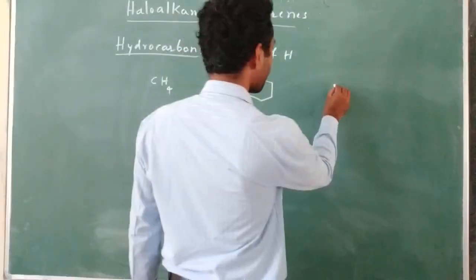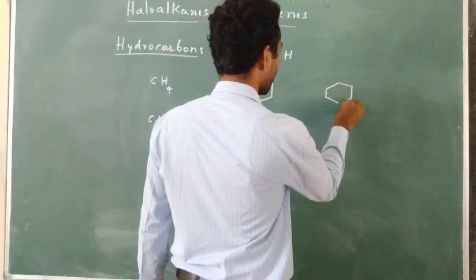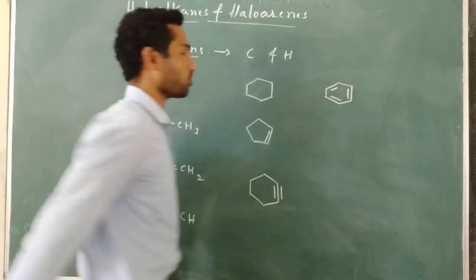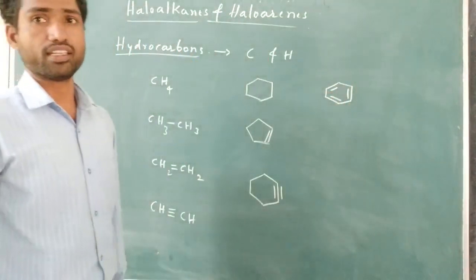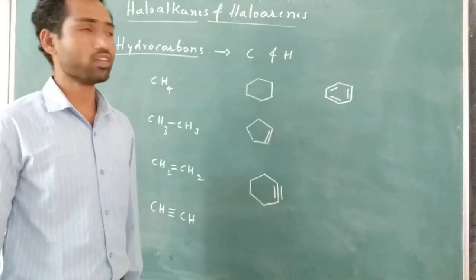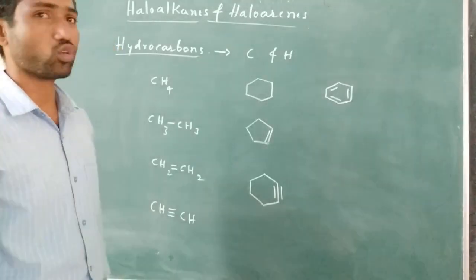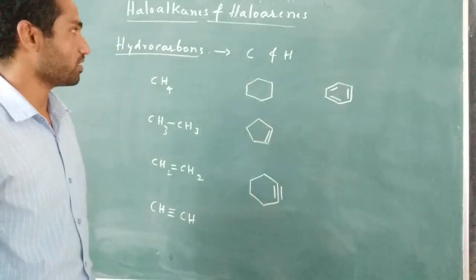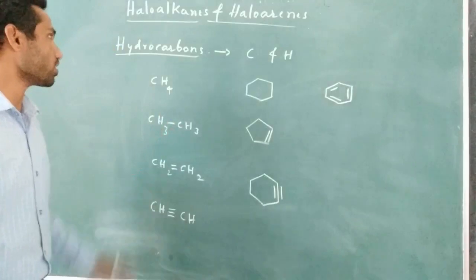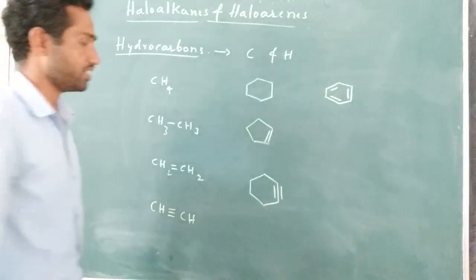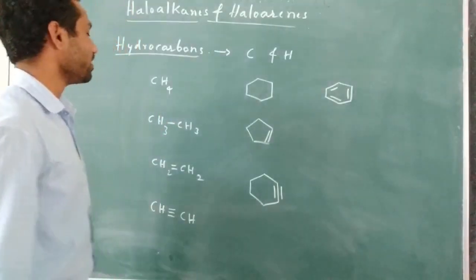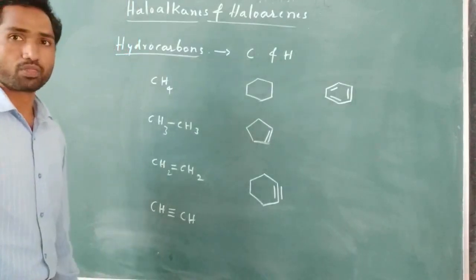Other examples like benzene are also hydrocarbons. It is a compound containing hydrogen and carbons. Carbon and hydrogen containing compounds are known as hydrocarbons, right? So these are the different examples of hydrocarbons.